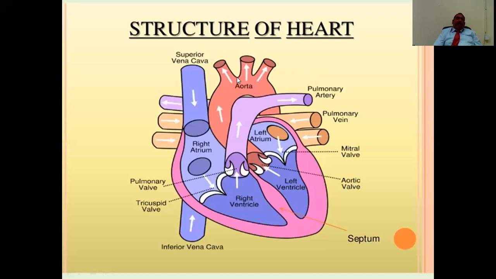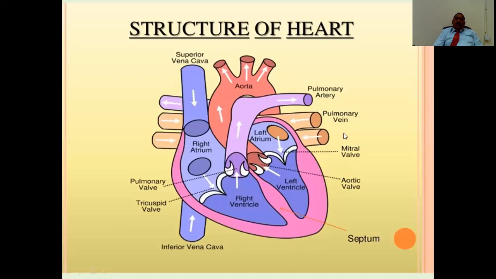So blood from the aorta is being distributed to the head through carotid arteries and other arteries. Then this is the descending aorta. Then it enters the abdominal wall as abdominal aorta, and it gives different branches and supplies vital organs inside the abdomen as well as all parts of the body. But the first branch that comes out of the aorta is called the coronary artery. So that coronary artery is the artery which supplies blood to the heart.